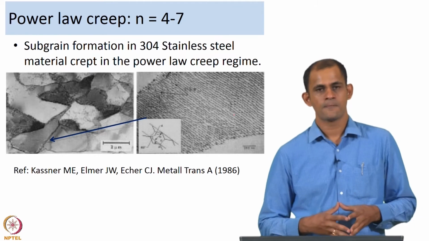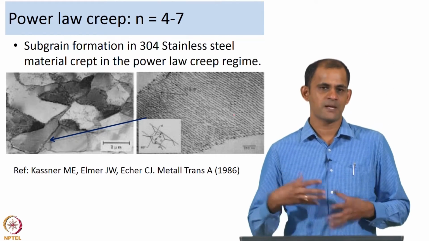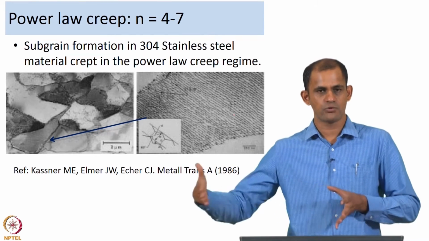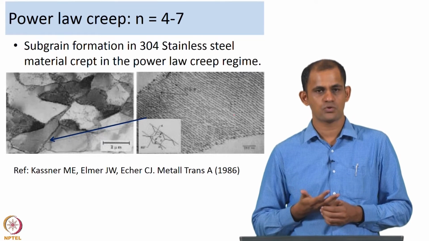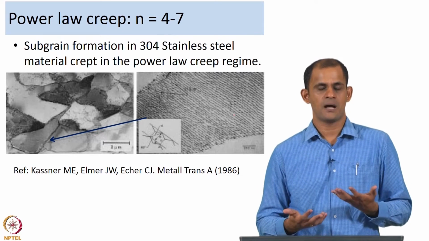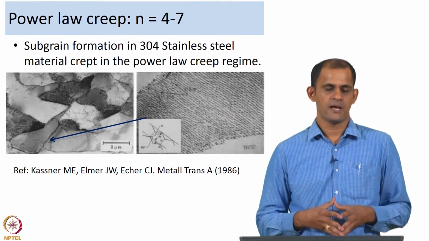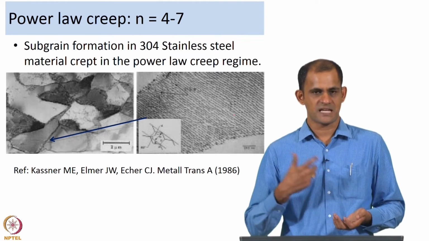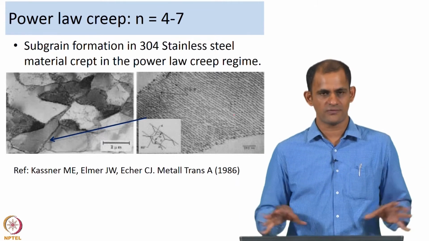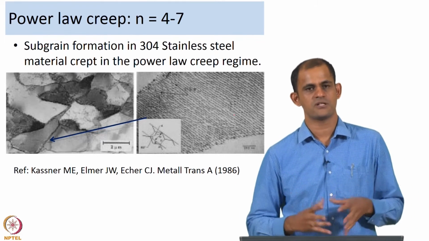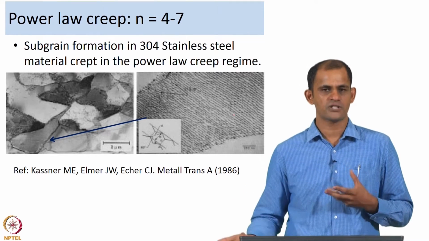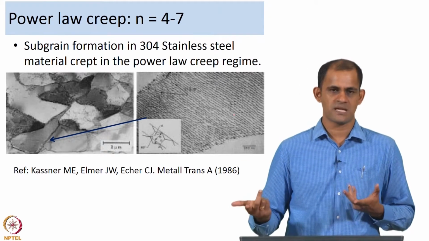Well, the creep strain is happening because of dislocation glide, but for the creep strain to continue to happen you need climb to happen, so that the back stresses are relieved. If the back stresses are not relieved then creep strain is not going to happen. That is the first aspect. So, the efficiency of the deformation process is dependent on how fast the dislocation climb process happens.